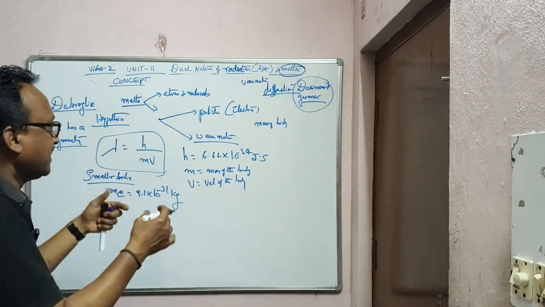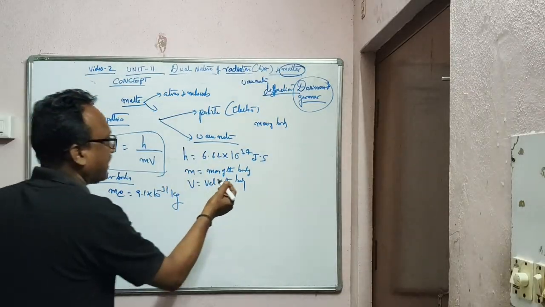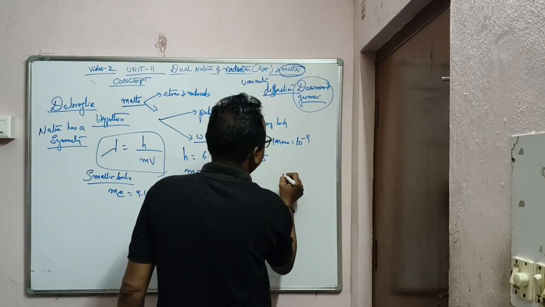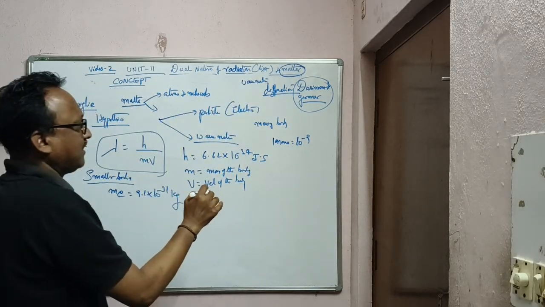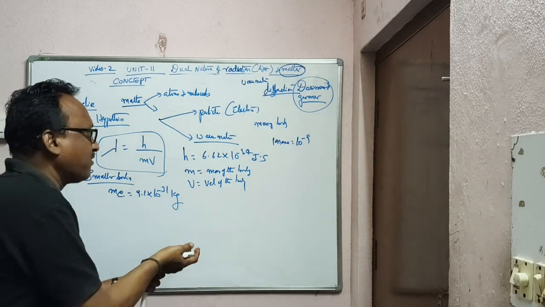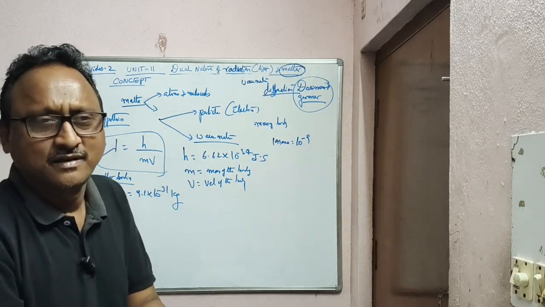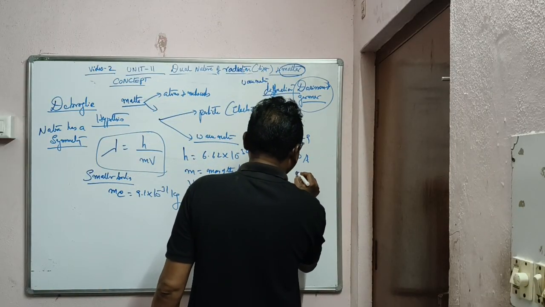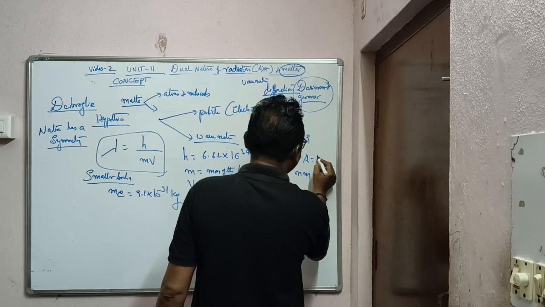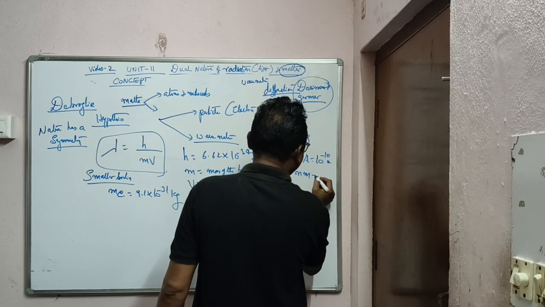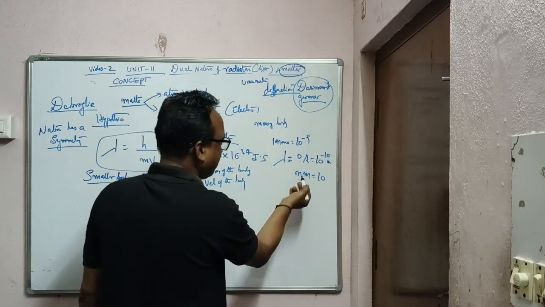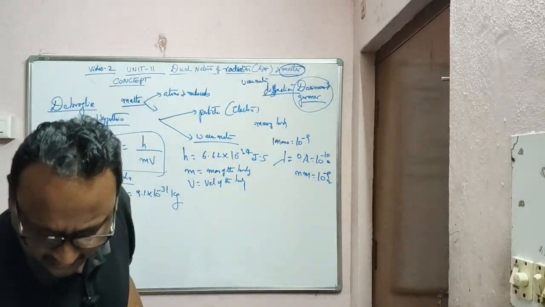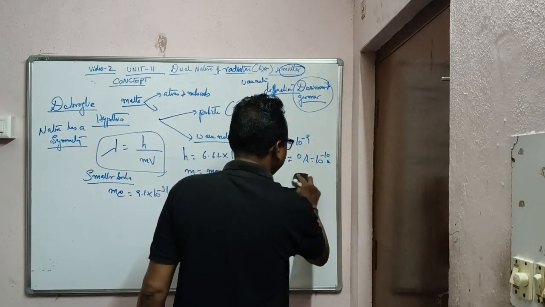Because it has to be obtained. What is 1 nano? 10 to the power minus 9. Because wavelength is measured in nanos or angstroms. In any kind of measurements, what are the wavelength measurements? Either in angstroms or nanometers. Angstrom means 10 to the power minus 10 meters. Nano means 10 to the power minus 9 meters. Angstrom means minus 10. That's what you get.